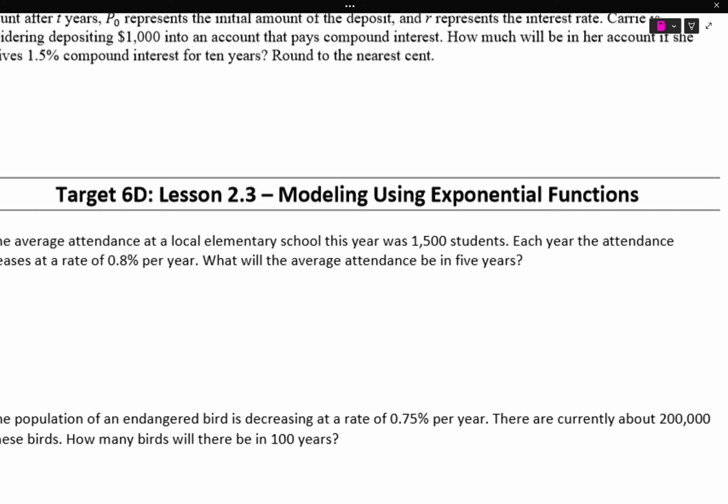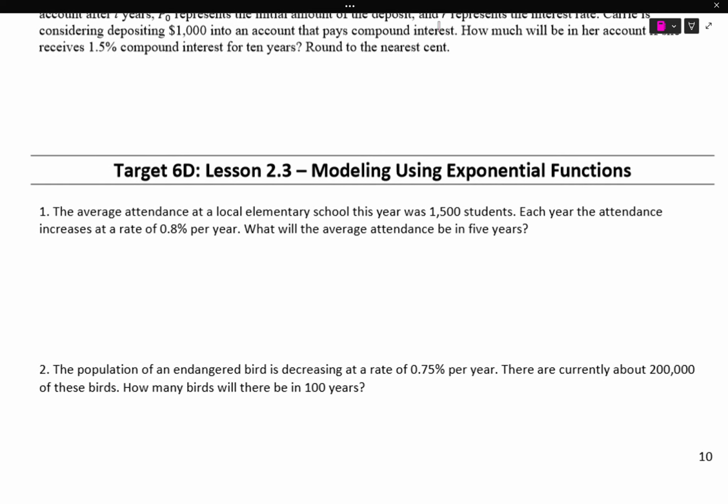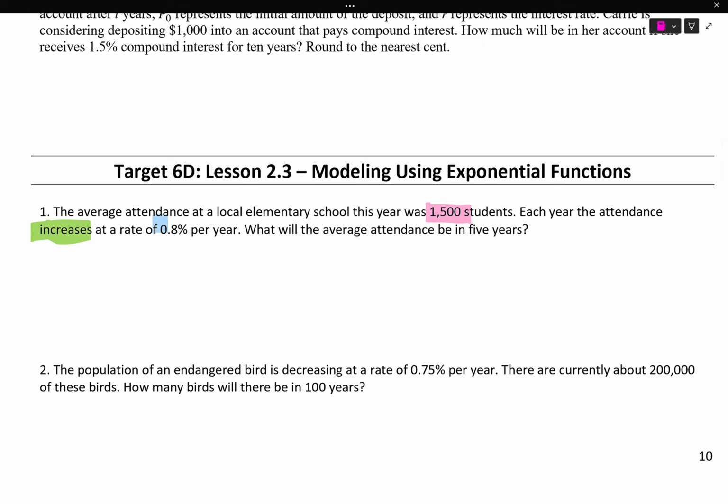Alright, number 1. The average attendance at a local elementary school this year has been 1,500 students. Each year, the attendance increases at a rate of 0.08% per year. What will the average attendance be in 5 years? We got all the information. Let's write it down and plop it into our calculators.